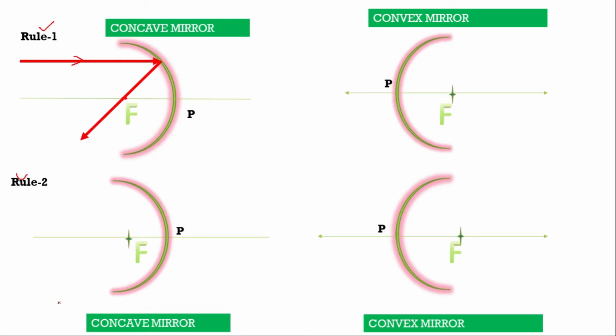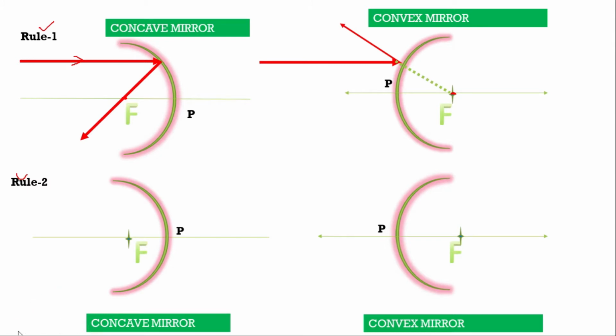And now, second, in the case of a convex mirror, the light ray is coming parallel to the principal axis. After reflection from the mirror, it will appear to diverge from the focus. That means it appears to diverge from the focus. See here, the focus.